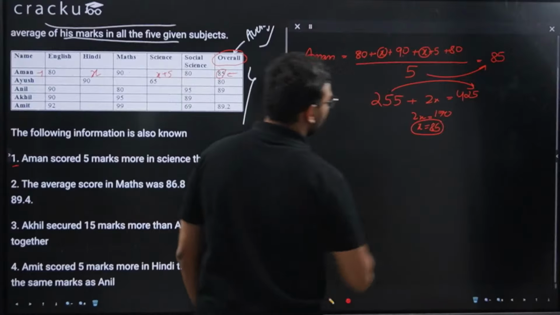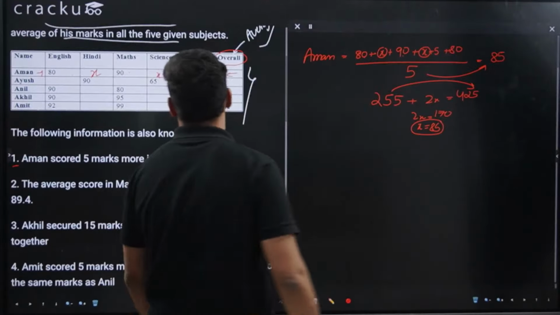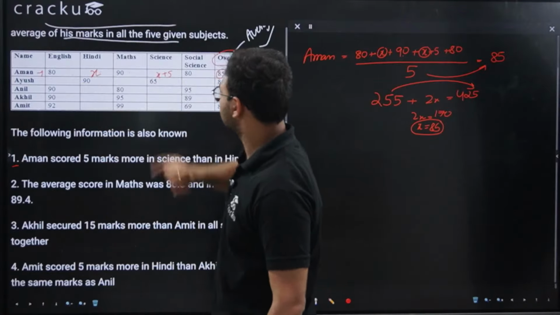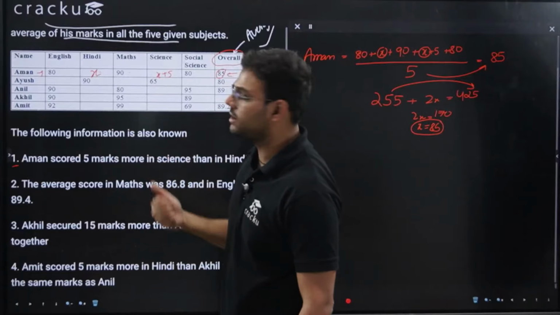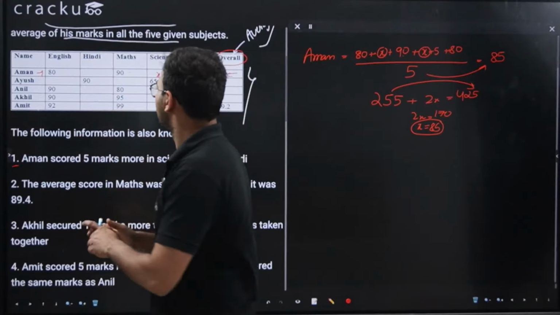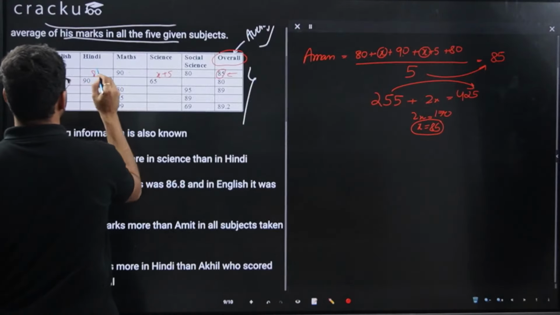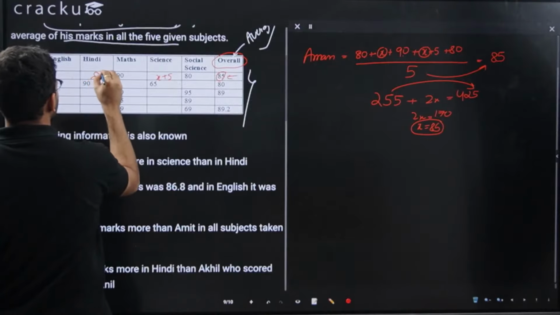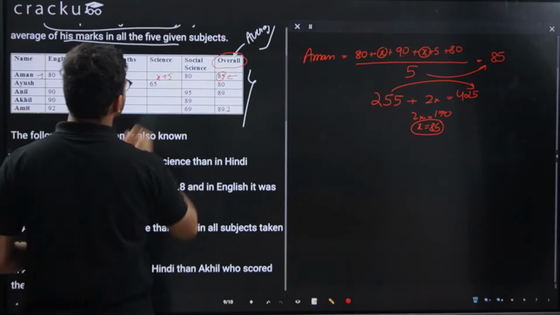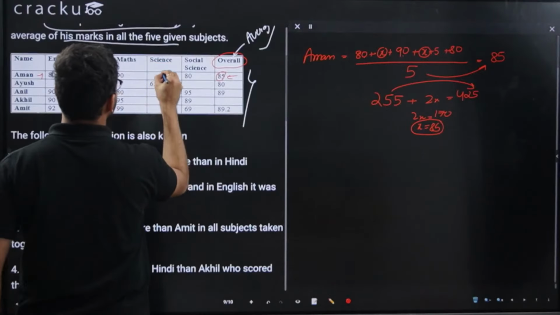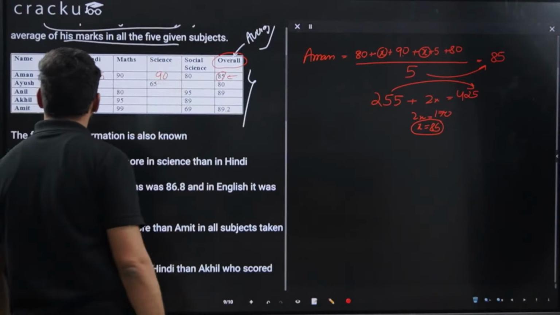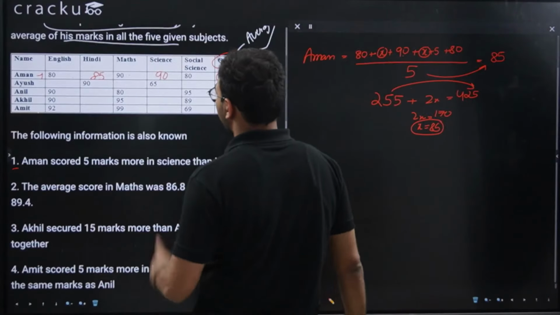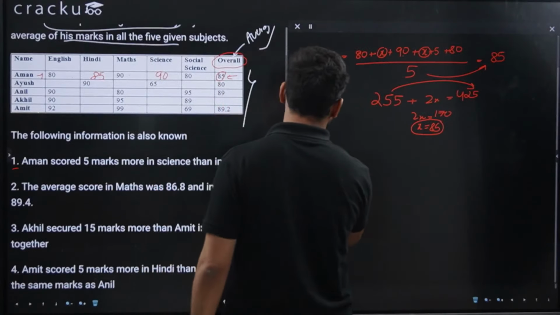So X comes out to be 85. So x is 85 and x plus 5 will be 90. So the marks scored by Aman in Hindi is 85 and marks scored by Aman in science is 90. So this is for Aman.